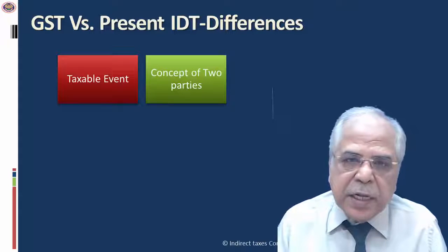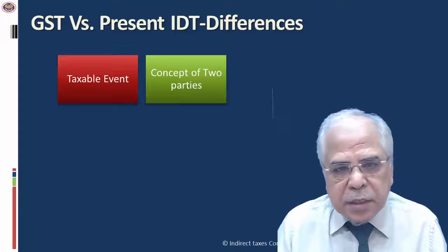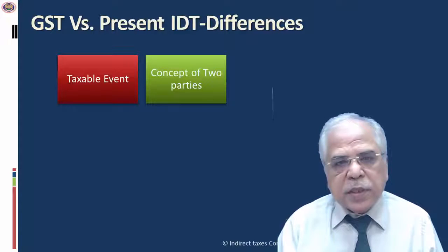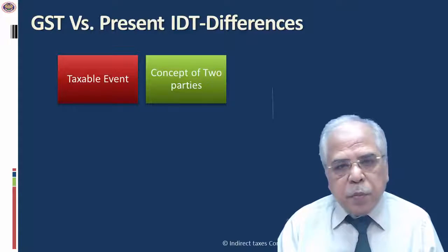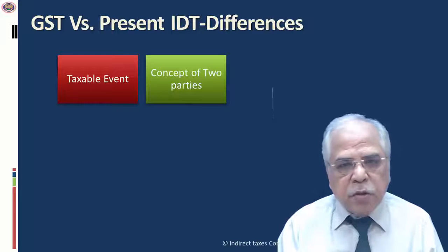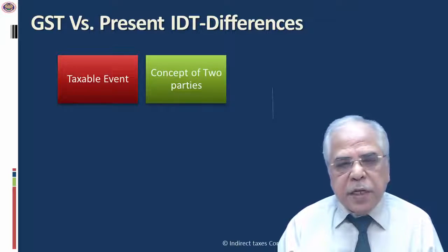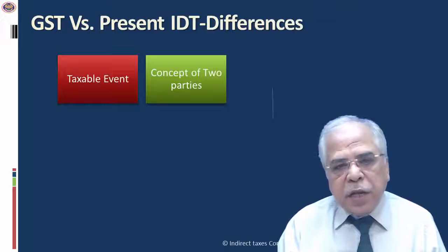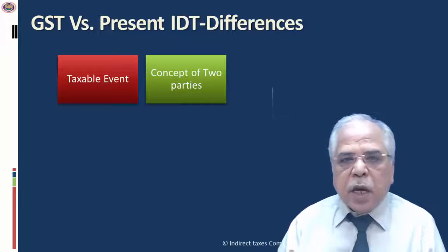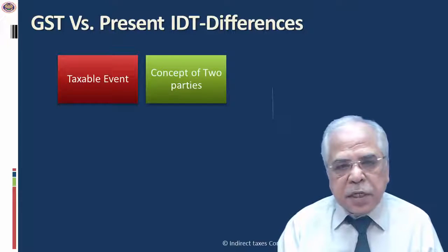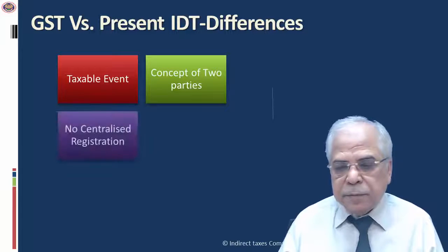Then, presently, in all the indirect taxes, there need to be two parties. For example, if we talk about VAT, there has to be a seller and a buyer; customs, importer and the person who is exporting the goods; excise, manufacturer and customer; service tax, provider and recipient. In GST, however, wherever we are transferring the material to our own branch itself, even that transaction, though between two units of the same person, will be subject to tax.